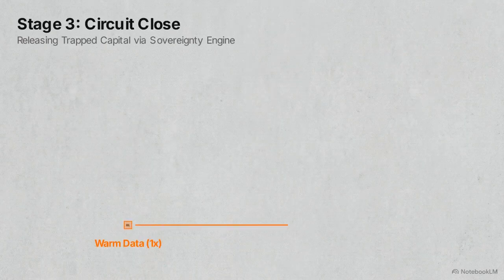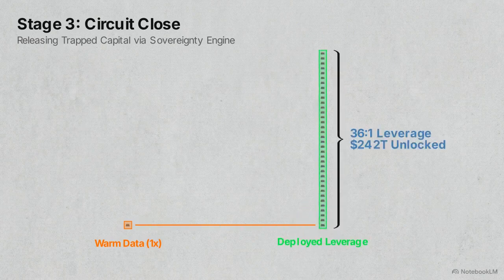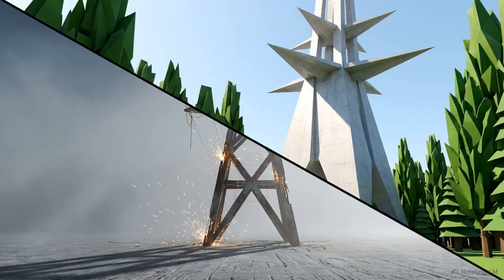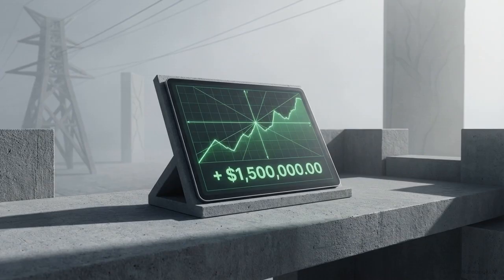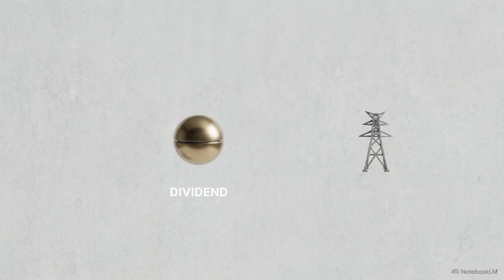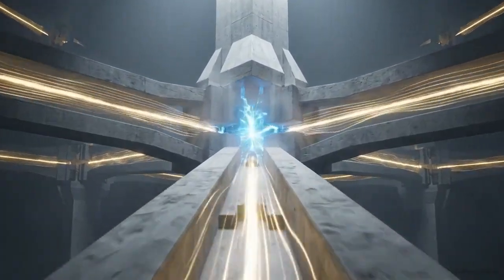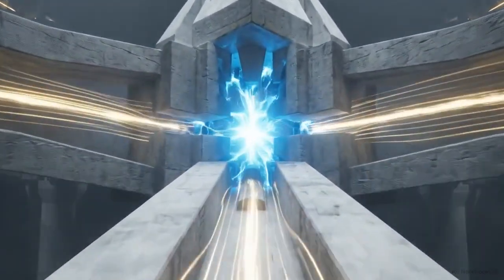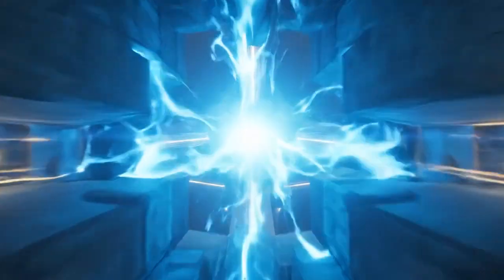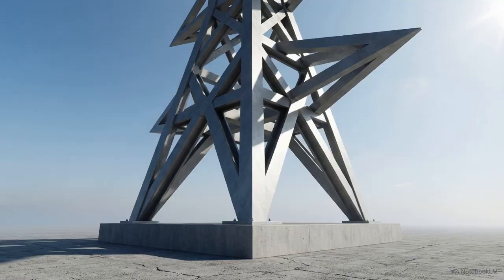The circuit closes, and the input of warm data releases a 36-to-1 leverage of previously trapped capital back to your balance sheet. This recursive logic converts defensive grid spending into deployable capital, allowing the operator to fund maintenance through previously trapped leverage. This capital release includes the entity dividend, a permanent financial reward distributed to you directly from the network's flow. You earn this dividend by acting as the aggregate point. Because you organize the calibration point and hold the lens for the entire network, your reward is permanent.